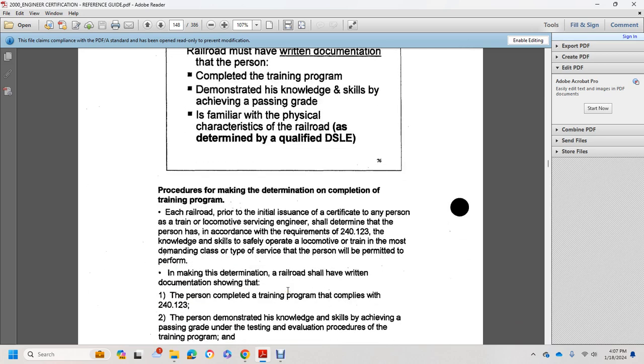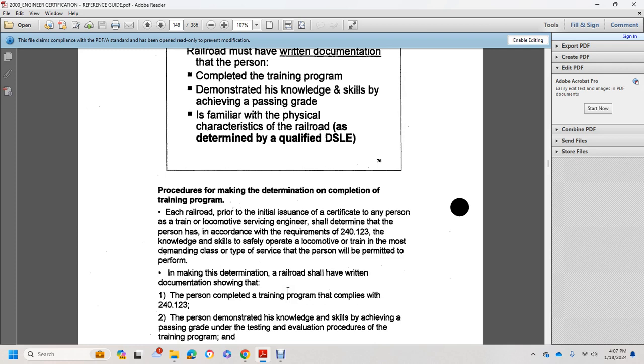Alright, procedures for making the determination on completion of the training program. Each railroad is required, with the initial assurance, to issue the certification. For any person trained, the railroad shall determine if the person complies with the requirements of 240.123 for the knowledge and skill of a locomotive engineer, with the training permitted. It must be the demand class for the type of certificate the person will be permitted to perform.